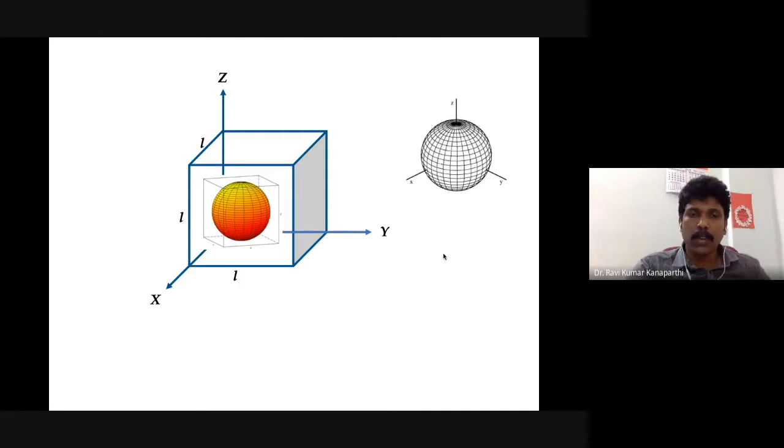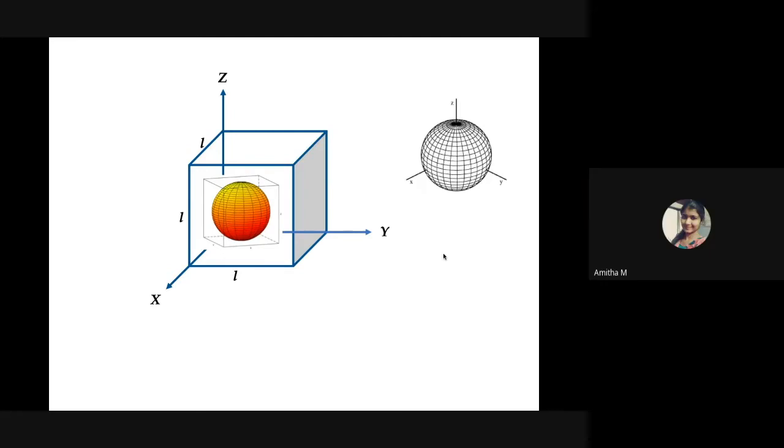So this is what the ground state wave function of a particle confined to a box looks like. As a whole it is difficult, but if we split it up into three different components, then we can arrive at some conclusions and some understanding. Is it clear to all of you? Yes, sir. Yes, sir.